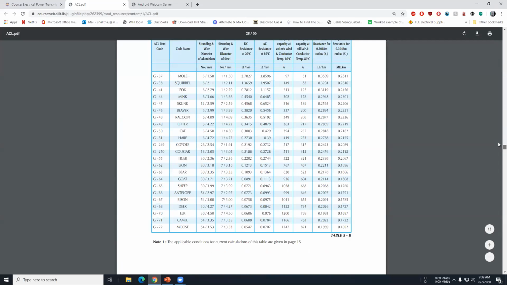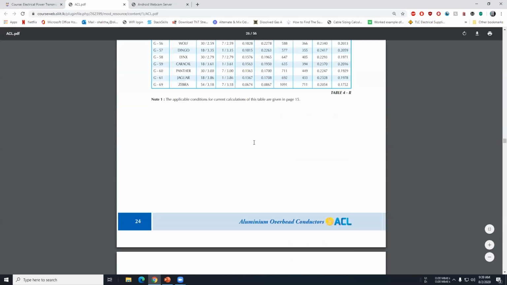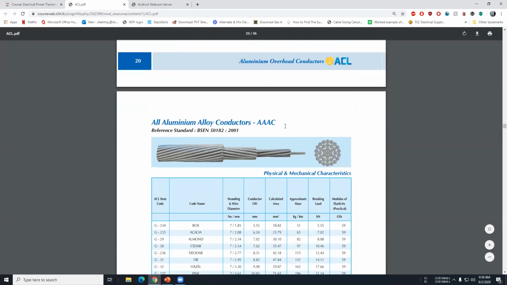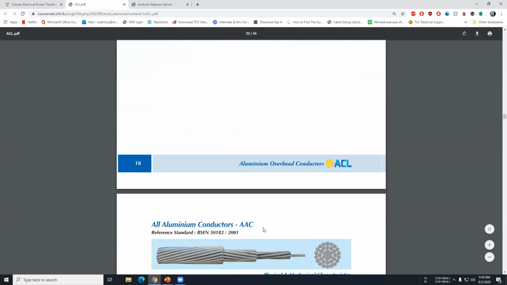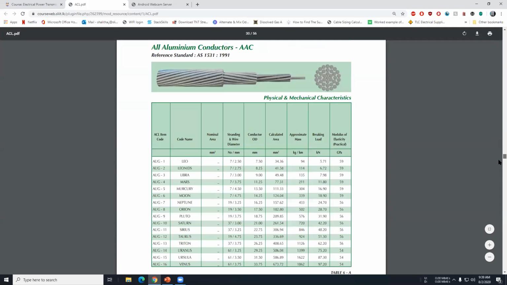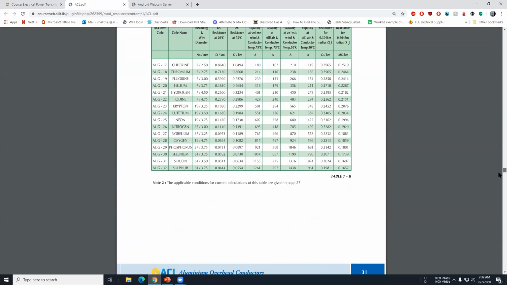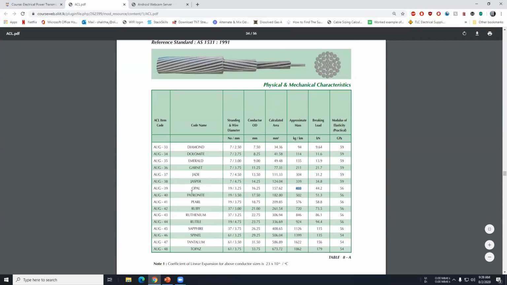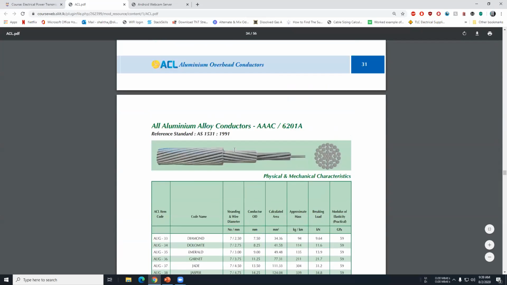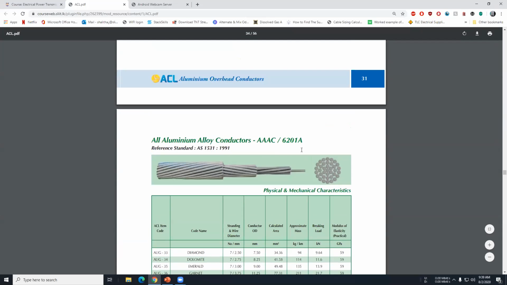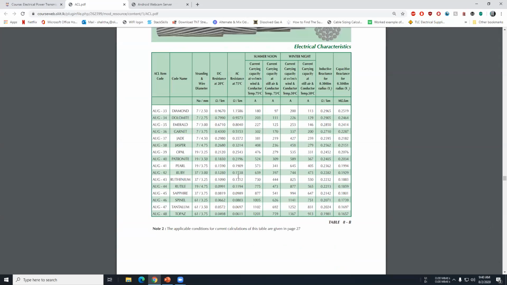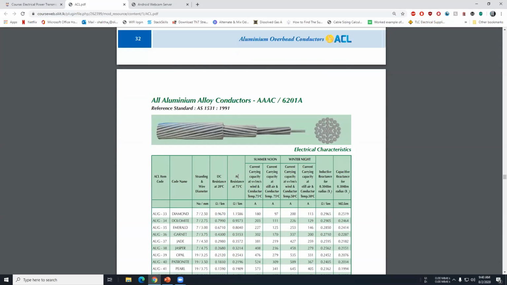They have ACSR, triple AC, AAC, and in ACSR there are some other variants also. Most of these have the same cross section areas and current capacities, but there are some differences due to the standards they are referred on. So you don't have to worry that much about them.